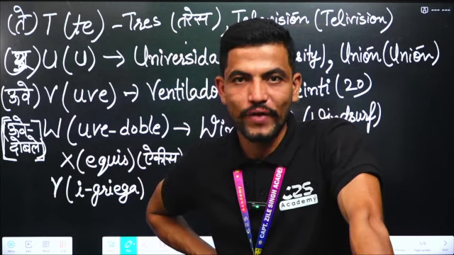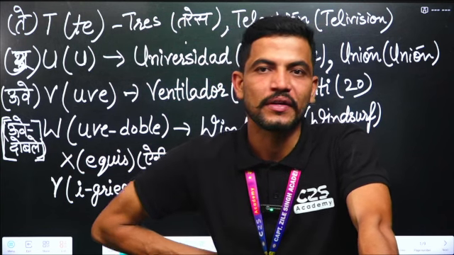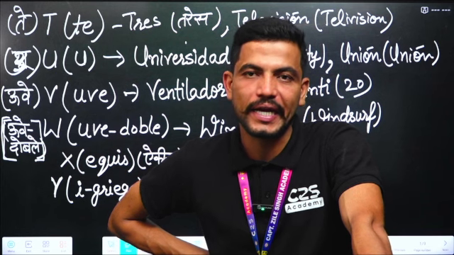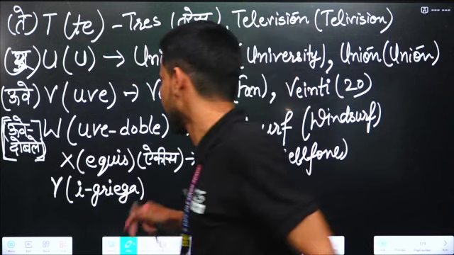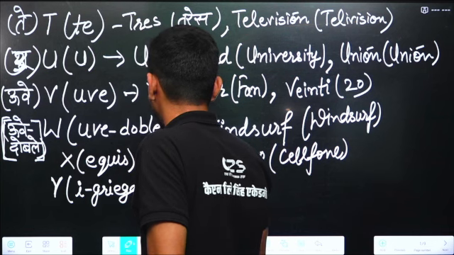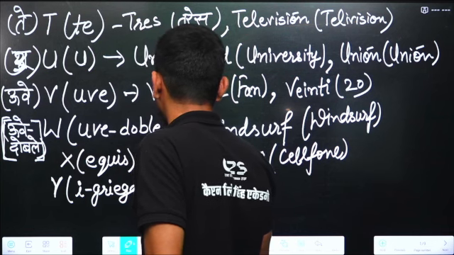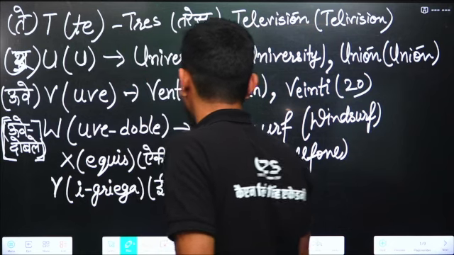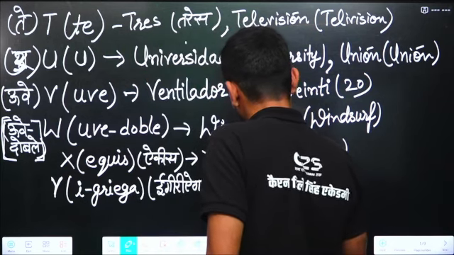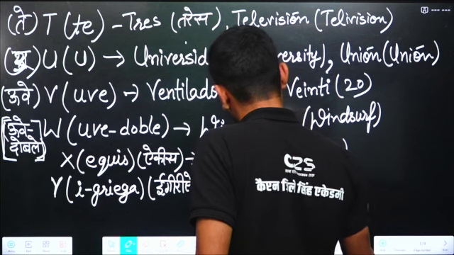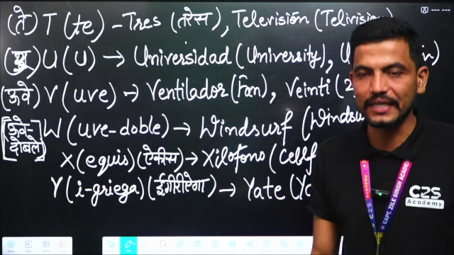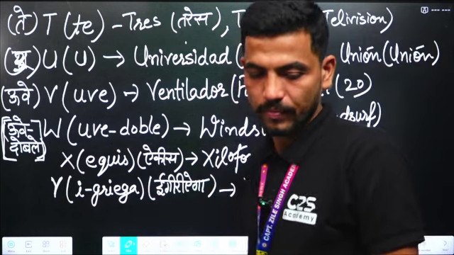The pronunciation of Y is "ye". Yate means yacht.